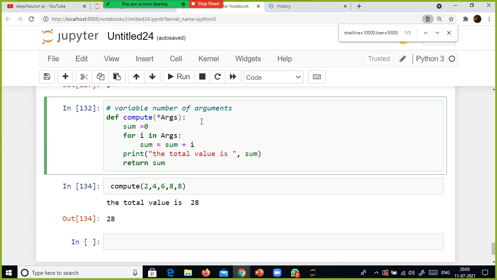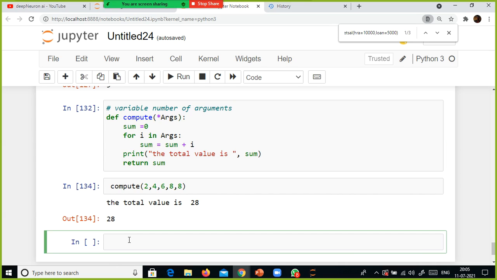And also I was talking about a function can return multiple values. So let's see the mul function.